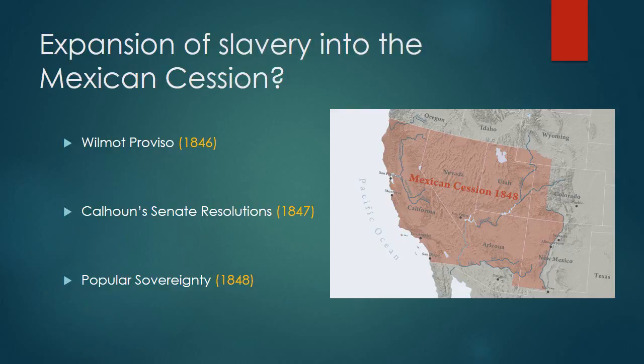But the next year we saw with John C. Calhoun's Senate resolutions that it's a matter of principle now for the South that slavery has to be allowed to expand. Congress has no say in the matter, and if Congress tries to restrict slavery's expansion, they see this as unconstitutional. But then we get a middle of the road option, an option designed to calm all the emotion down. And that idea is popular sovereignty. Let's let the settlers that move here decide for themselves.